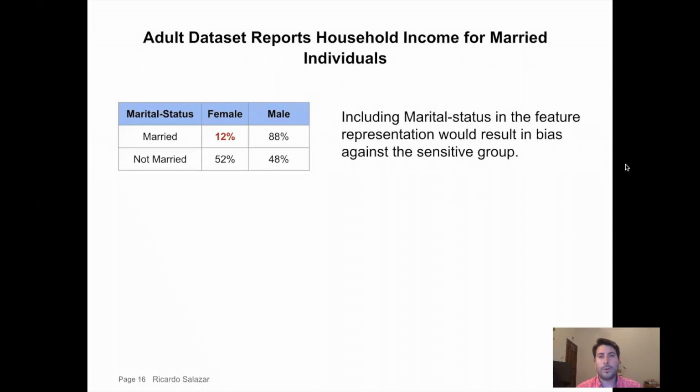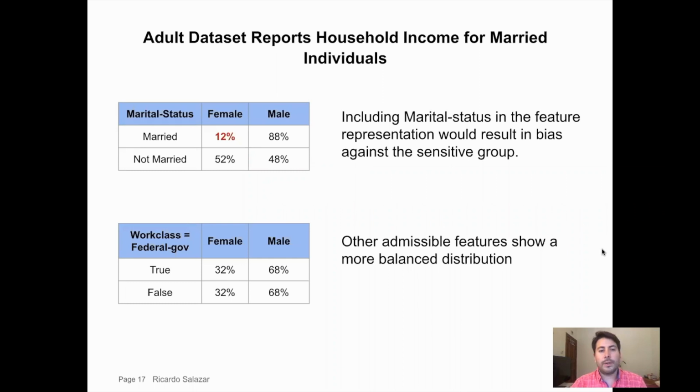Now, I would like to show you an example of how a constructed feature can reduce bias and enhance the classification task. In the ARO dataset, the classification task is to predict if someone will make more than $50,000 per year. The reported income for married individuals is the income of the household. Moreover, there are more married males in the sample than females. Therefore, including marital status in the feature representation will result in bias against the sensitive group, which in this case is the female category.